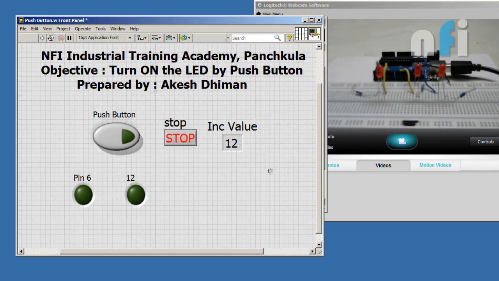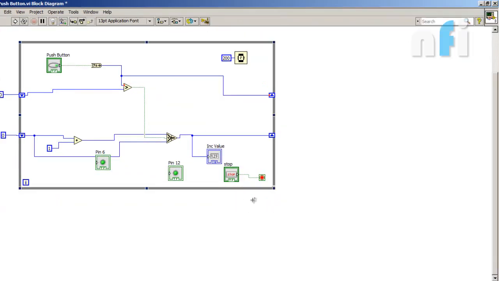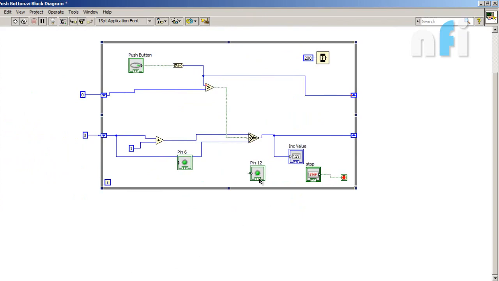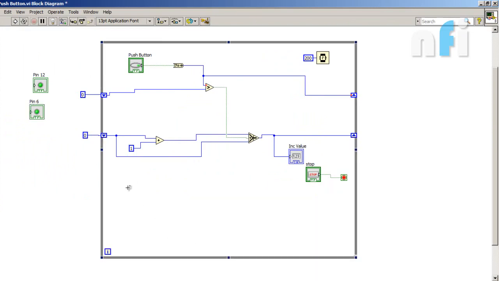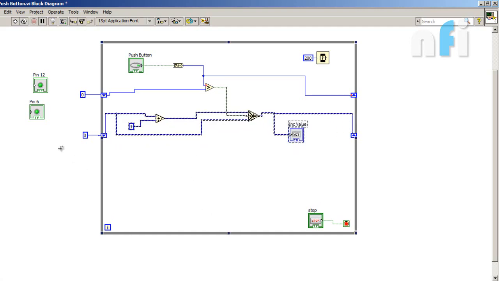So let's keep this increment value also. Alright, now go back to your program. Here's my block diagram and it is my previous code. So here are my two LEDs. Alright, and drag your while loop. Okay, that's perfect. Now let me adjust the shift register or my default value.